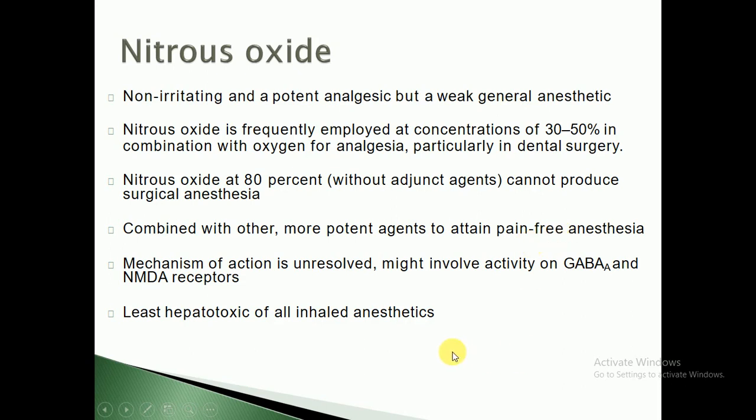The exact mechanism of action of nitrous oxide is unresolved, but it mildly involves activity on the GABAergic receptor, gamma aminobutyric acid, and the second one is the NMDA receptor. Actually, NMDA receptors are N-methyl-D-aspartate receptors. So it can directly act upon these receptors, just like benzodiazepine, as I have already discussed. The GABAergic receptor, like diazepam, can potentiate the inhibitory effect of the GABAergic receptors.